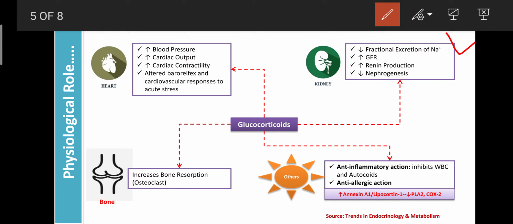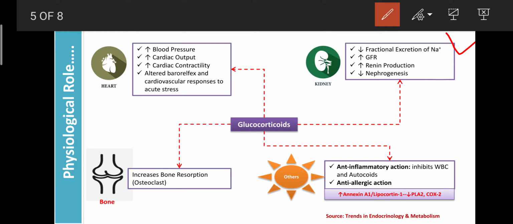Glucocorticoids are involved in the regulation of electrolytes like sodium, as well as water and fluid balance. They also increase the GFR, the glomerular filtration rate, which is helpful for the filtration of body fluid.